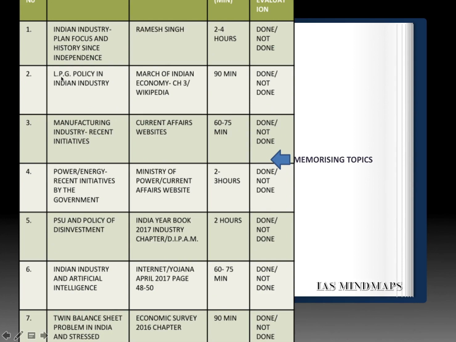Secondly, we have to focus over the LPG policy in Indian industry, which is given in the March of Indian Economy, Heat Publications, Chapter 3. Obliquely, we can refer to Wikipedia for this also. Besides, we have to focus over recent initiatives in the manufacturing sector taken in the last couple of years, and the websites are a good source of information for this.